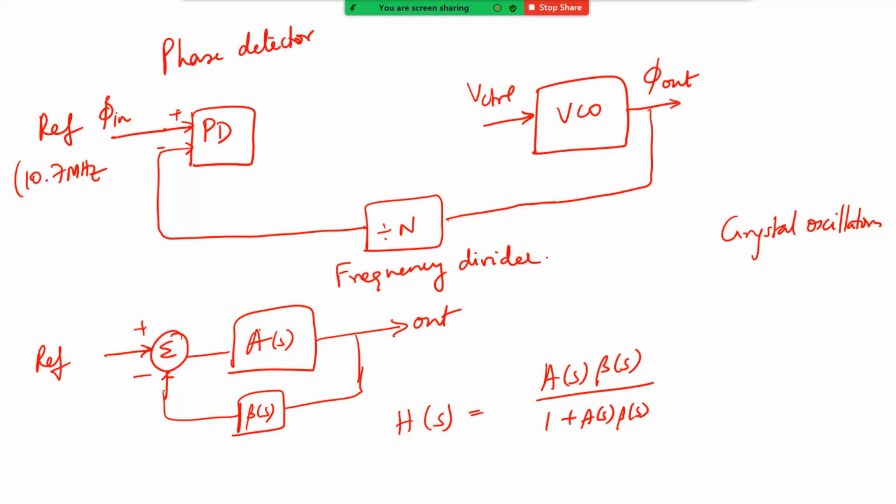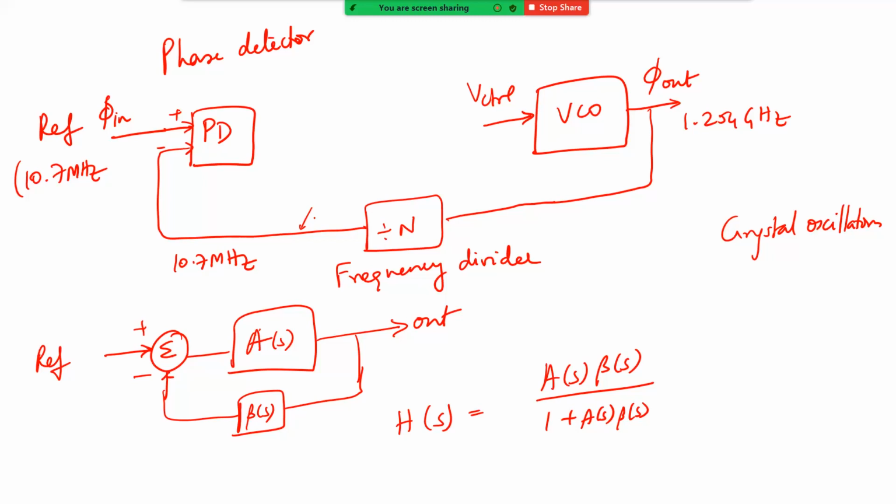For example, for this 1.254 gigahertz, you select the division ratio such that you get 10.7 megahertz here. So this frequency divider has reduced the frequency. At the same time, if the output of the VCO drifts, the output of this frequency divider also drifts correspondingly. That divided by N will be the drift of your frequency divider.